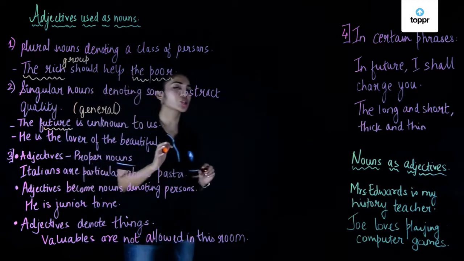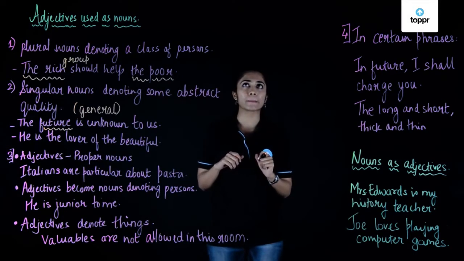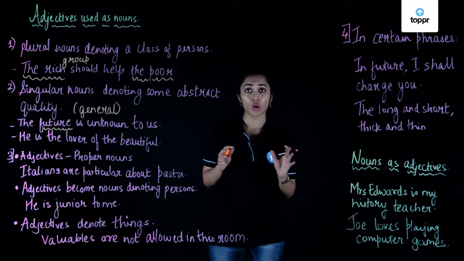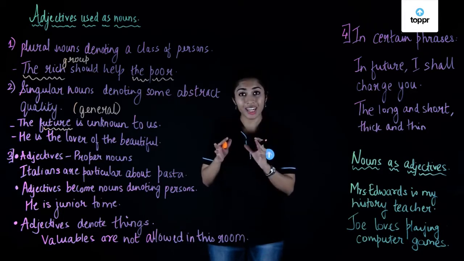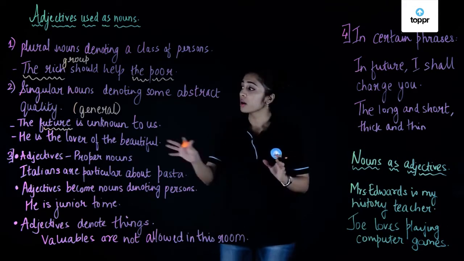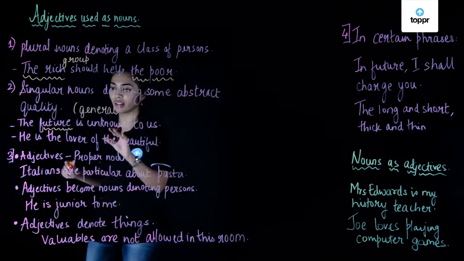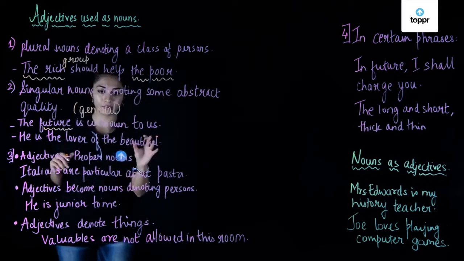Mostly future is used as an adjective, like the apocalypse is a future phenomenon, wherein the word future is modifying the noun phenomenon. But in this case the word future is used in general and it refers to the futurity.